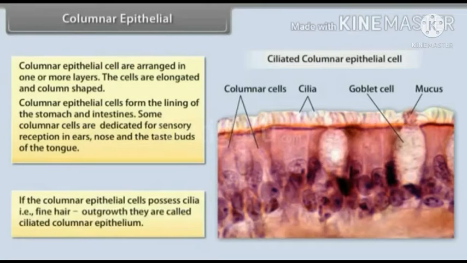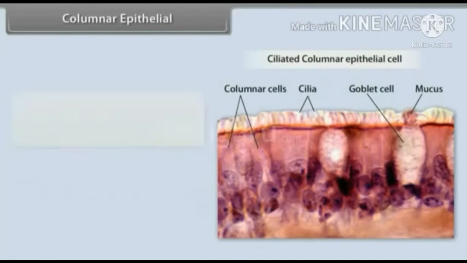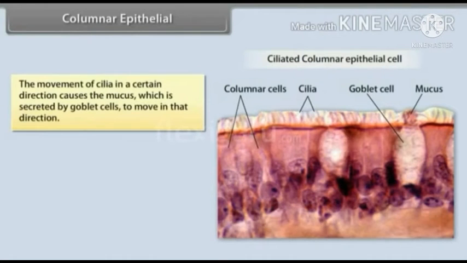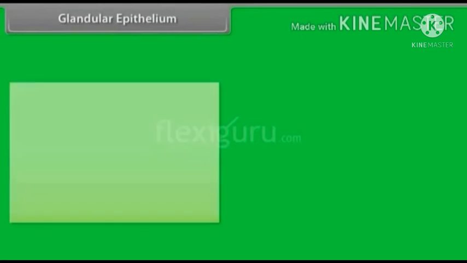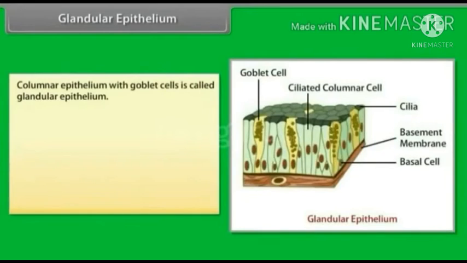If the columnar epithelial cells possess cilia, that is, fine hair-like outgrowths, they are called ciliated columnar epithelium. The movement of cilia in a certain direction causes the mucus, which is secreted by goblet cells, to move in that direction. Ciliated epithelium is also found in the uterus and fallopian tubes of females. Last one, glandular epithelium. Columnar epithelium with goblet cells is called glandular epithelium.